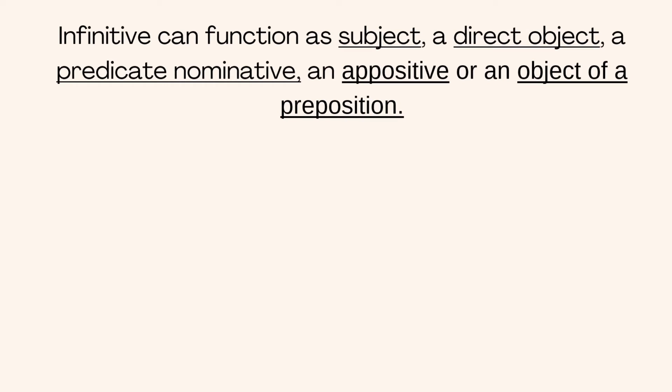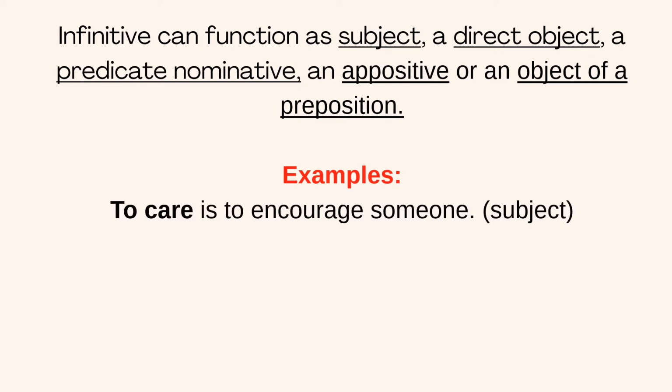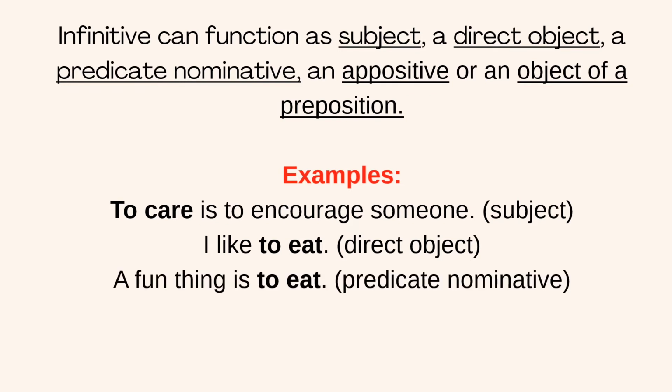Infinitives can function as a subject, a direct object, a predicate nominative, an appositive, or an object of a preposition. Here are some examples. To care is to encourage someone. To care here operates as a noun and therefore functions as the subject of the sentence. I like to eat. To eat functions as a direct object. A direct object answers the question what of the verb.